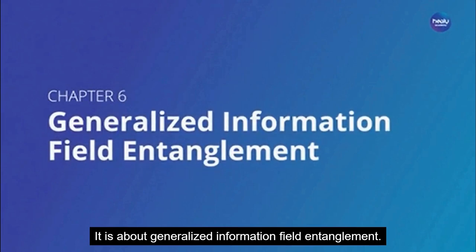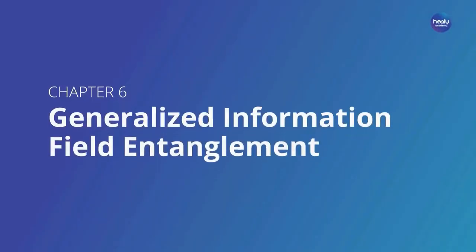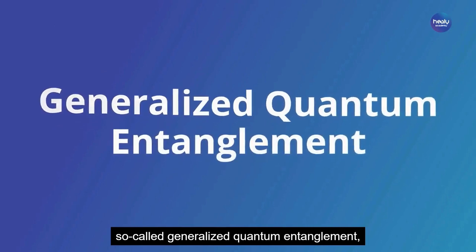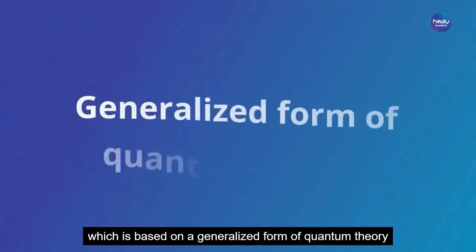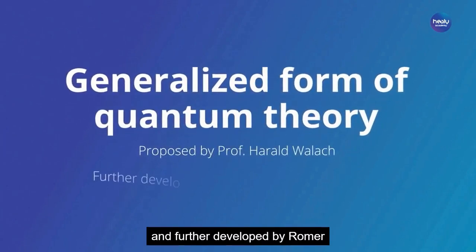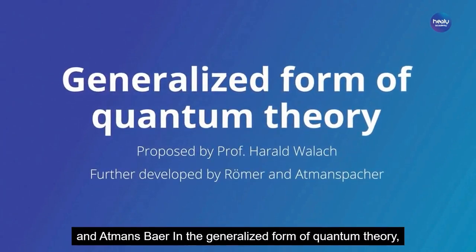This is Chapter 6. It is about generalized information field entanglement. This chapter is about so-called generalized quantum entanglement, which is based on a generalized form of quantum theory proposed by Professor Harold Volek and further developed by Romer and Atmansbacher.